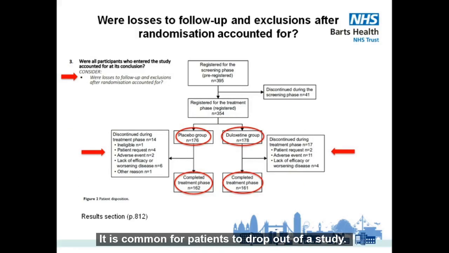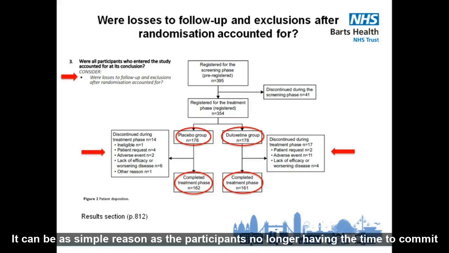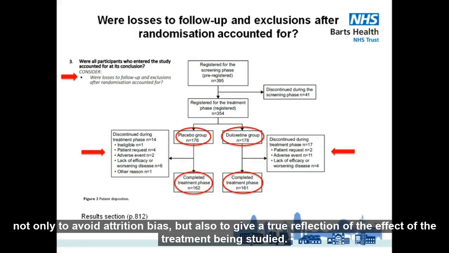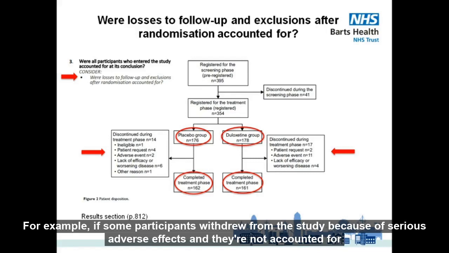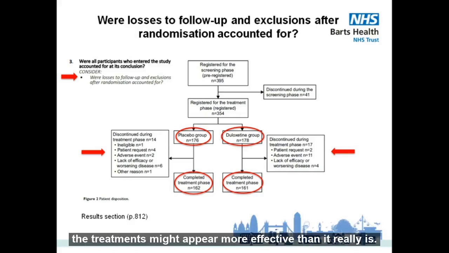It is common for patients to drop out of a study. It can be a simple reason as the participants no longer having the time to commit, or down to a more severe reason such as adverse effects of the treatment. It is important that these participants are still accounted for in the results analysis, not only to avoid attrition bias, but also to give a true reflection of the effect of the treatment being studied. For example, if some participants withdrew from the study because of serious adverse effects and they're not accounted for, the treatment might appear more effective than it really is.